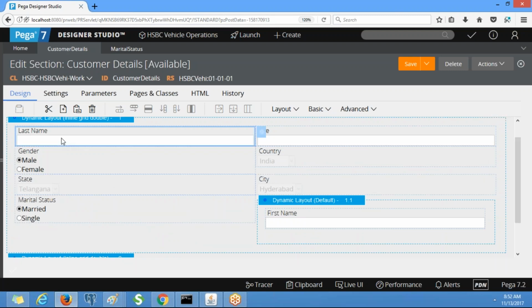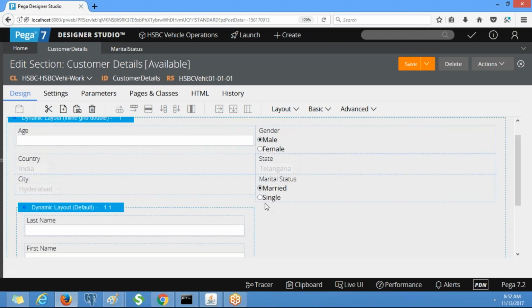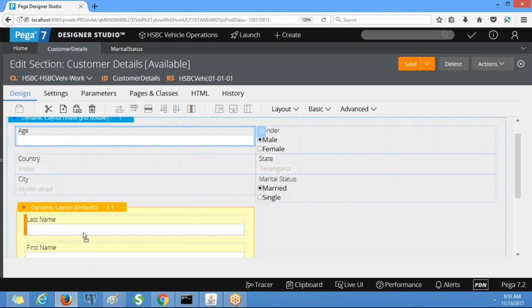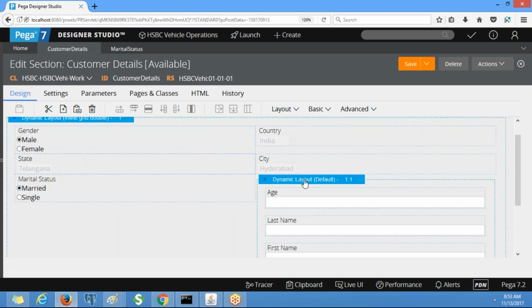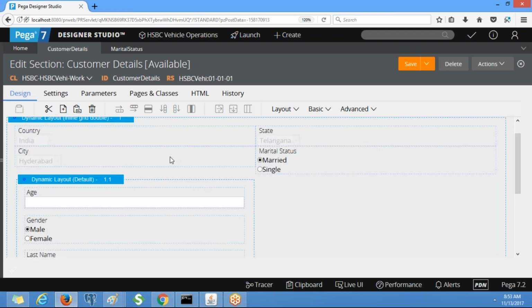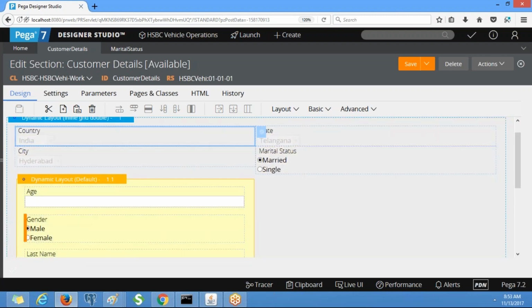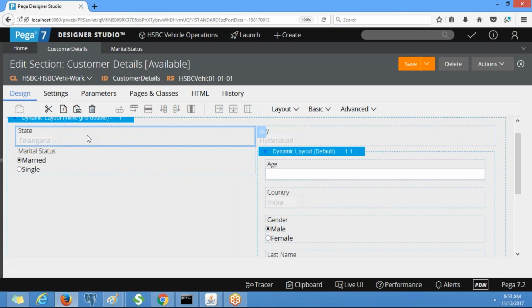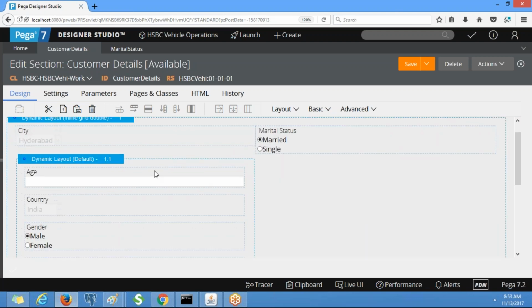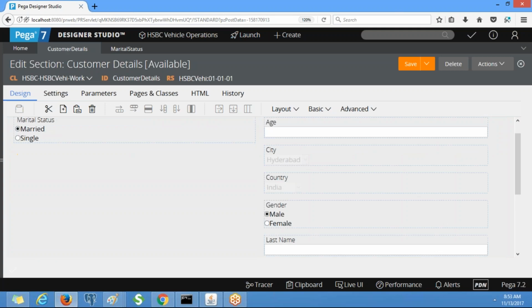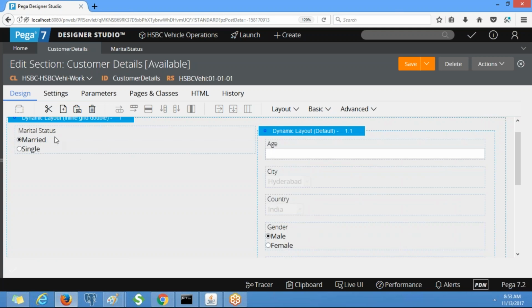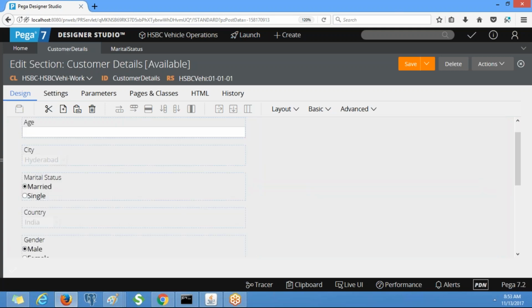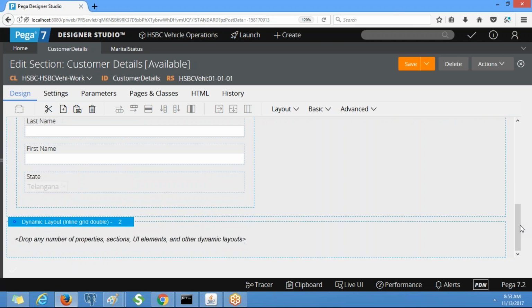First name, so like this. If you select inline grid double, you can use two dynamic layouts side by side. So like this. Okay, so I am going to delete this.